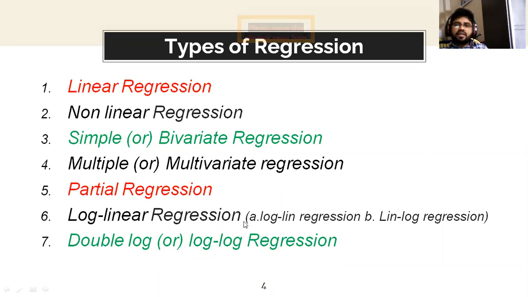In log-linear regression, we have two types of regression: the log-lin model, or log-lin regression, and the lin-log regression. Then the double log, or log-log regression. Please keep in mind that we have these basic types of regression at the basic graduate level: linear regression, non-linear, simple regression, multiple regression, partial regression, log-linear regression, and double log regression.